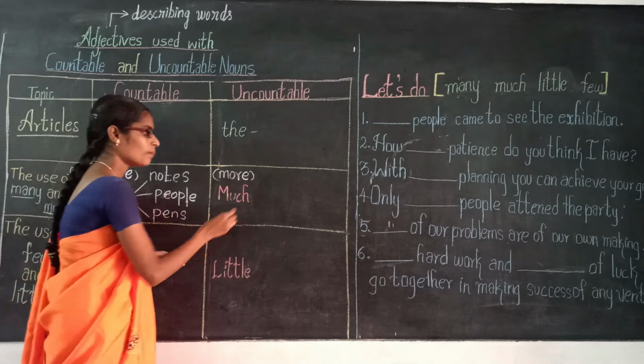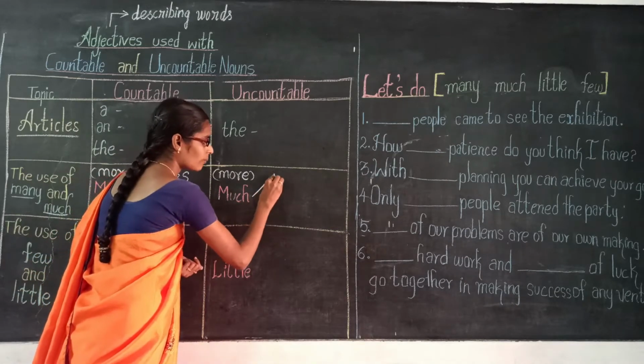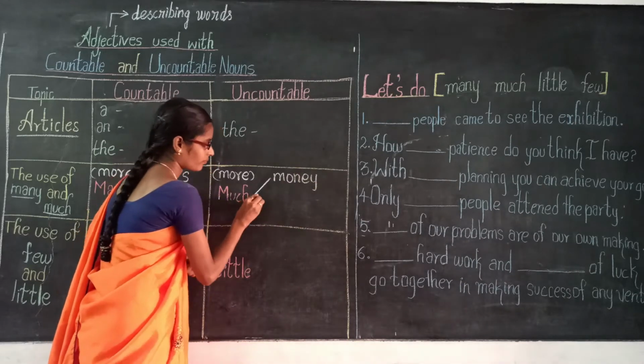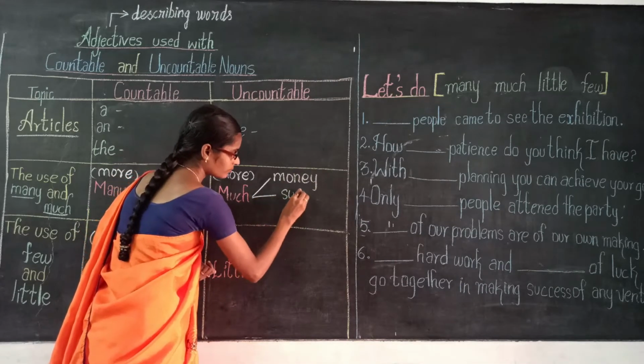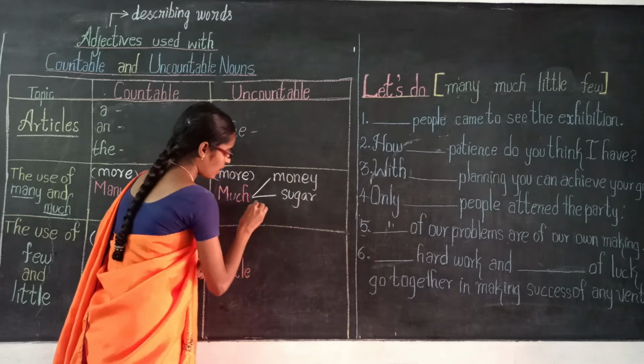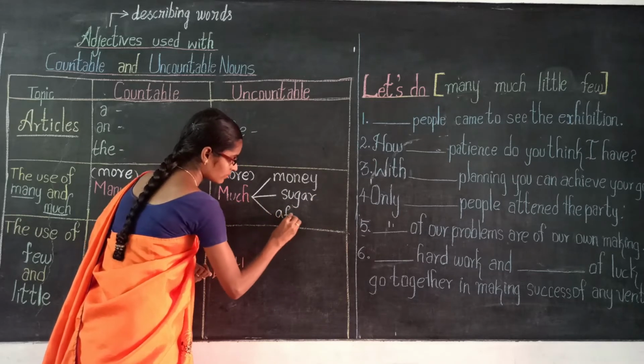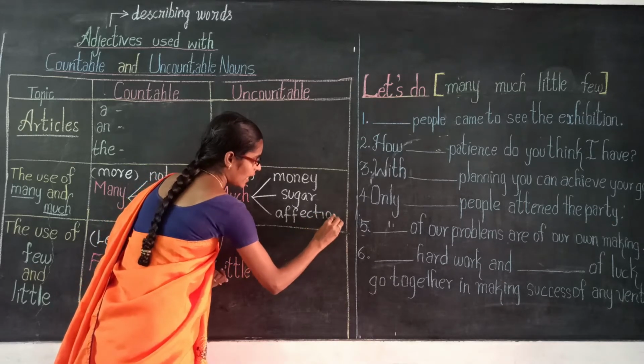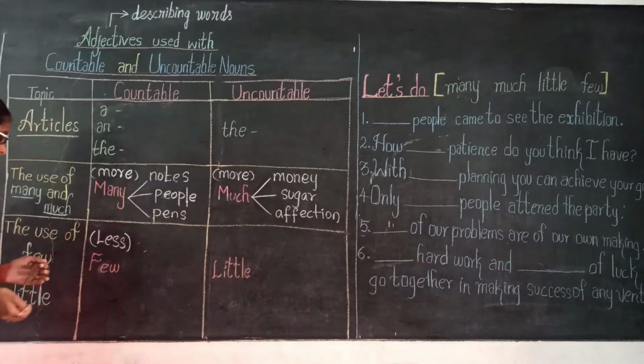On the other hand, much money. Much sugar. Much affection, etc.